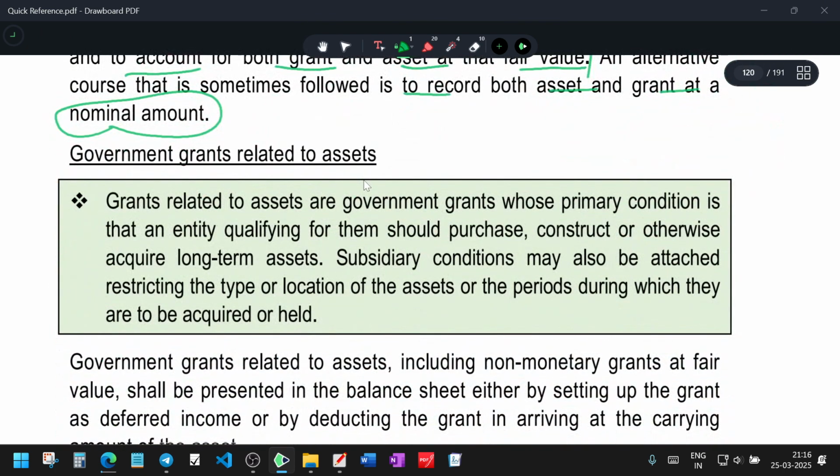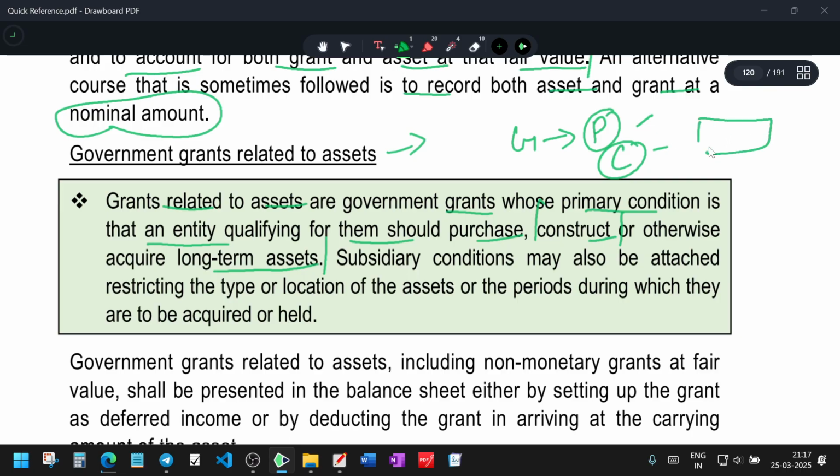Government grant related to assets. What is a government grant related to assets? Grants whose primary condition is that the entity qualifying for them should purchase, construct, or otherwise acquire long-term assets. So grants are usually given for a purchase. I want to purchase, so they will give a subsidy. I'm going to construct something, so they will give a subsidy. Or I'm going to have a long-term asset and I need help. That is the way a grant works.